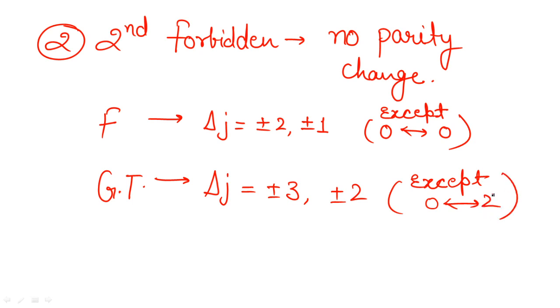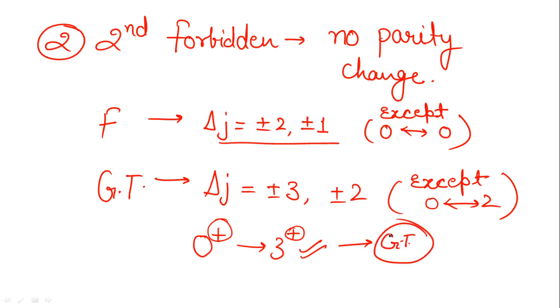So guys, for example, like 0 positive to 3 positive, no parity change. Okay, and delta J will be 3. So that's how you can consider that it is allowed, as it's going to follow the condition corresponding to the Gamow-Teller case. Okay, so that's how you can see. But is it satisfying the condition corresponding to the Fermi selection rule? No, it is not. Why? Because the delta J value is plus minus 3. In that case, it will be existing, but it is not existing in the Fermi selection rule. It is not present there. Only in Gamow-Teller it is present. So you will say it is as per the Gamow-Teller.